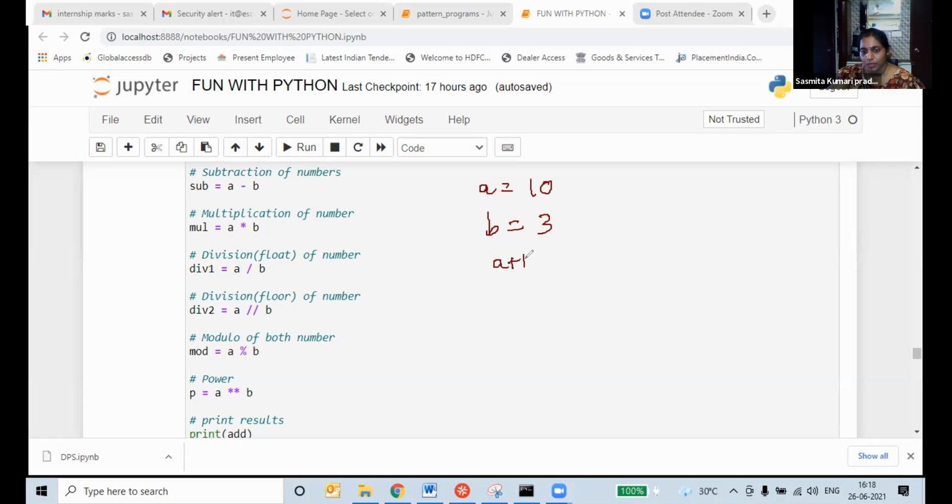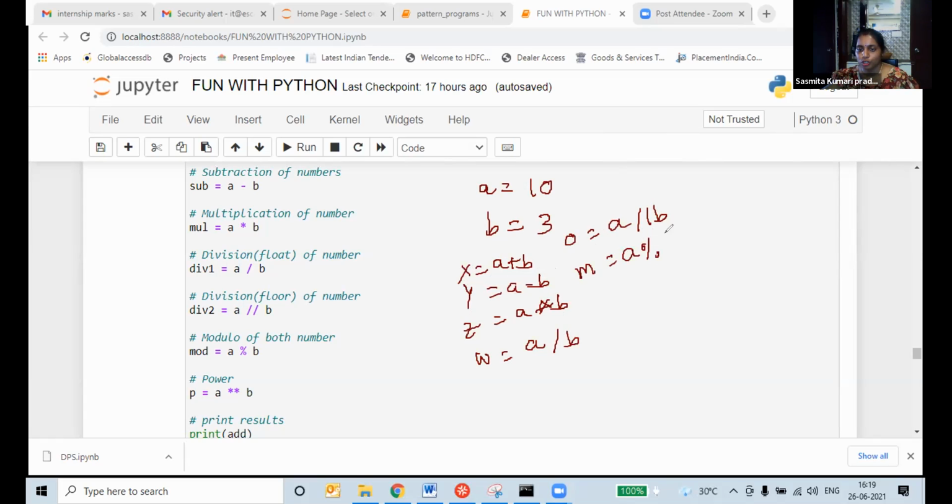A plus B. See, second, different variable name you have to write. Y is equal to A minus B. Z is equal to A multiplied B. Next, W is equal to A divided B. Next, O is equal to A floor division B. Next, M is A modulus B. Next, N is equal to A power B. This much you do. Now, do these functions using A is equal to 10, B is equal to 3.